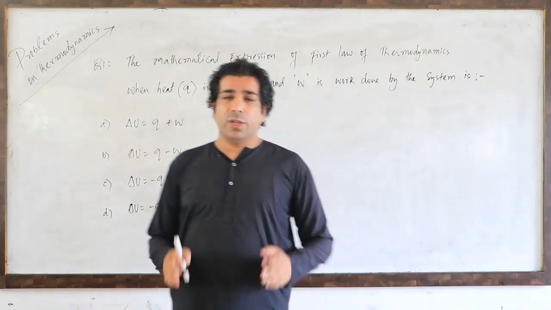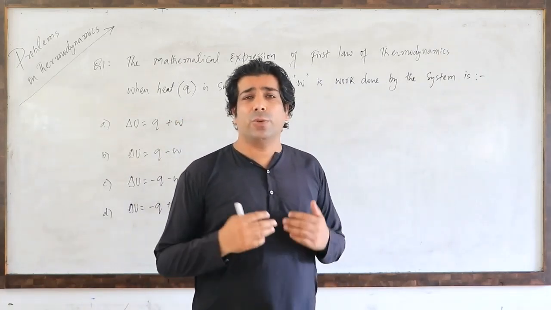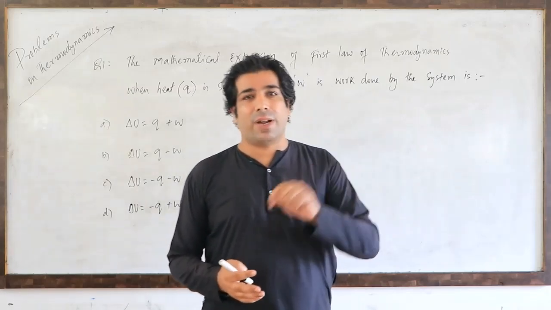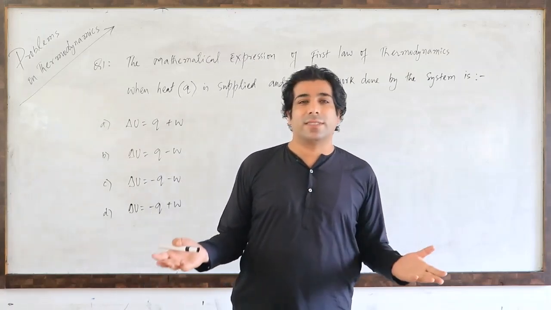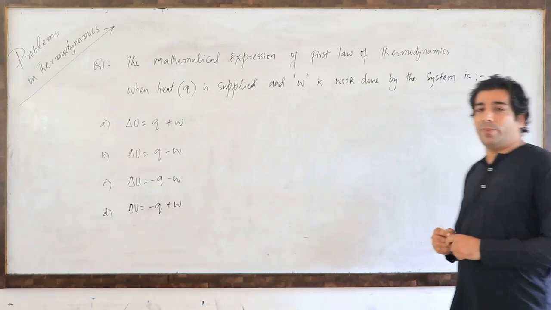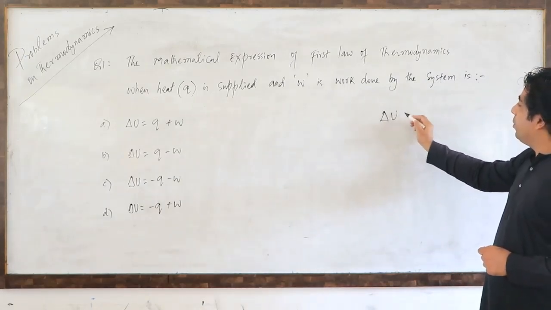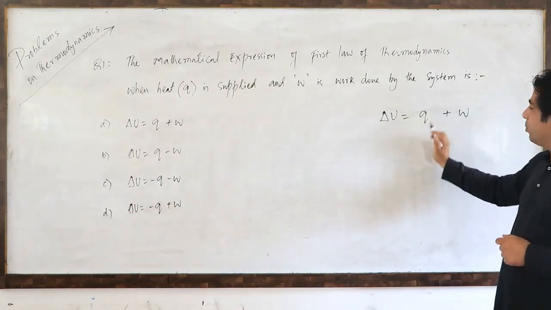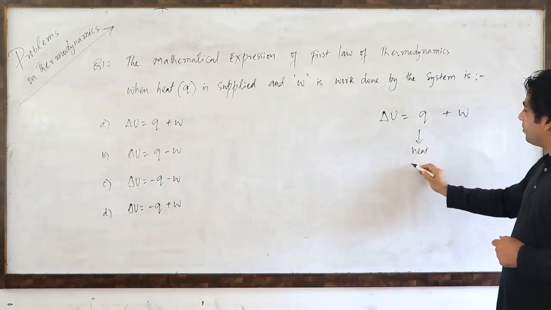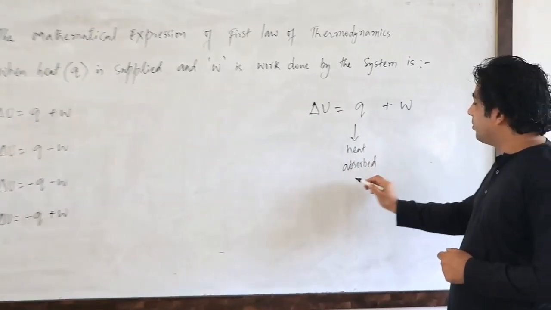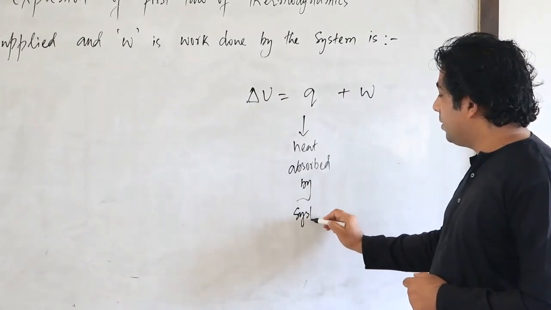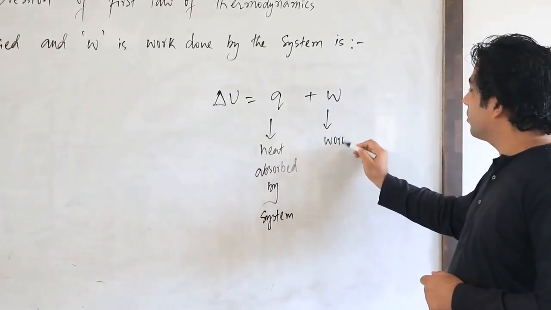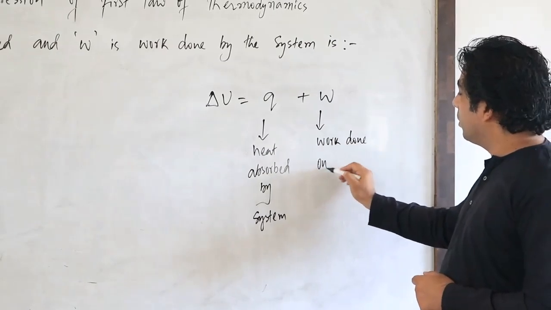So my dear friends, when we look at the first law of thermodynamics, I have already told you that the energy of the universe, that is system plus surroundings, will be always constant. So we derived an expression, if you remember, that was delta U is equal to Q plus W. This Q is basically positive here. This Q stands for heat absorbed by the system. And plus W means work done on the system.